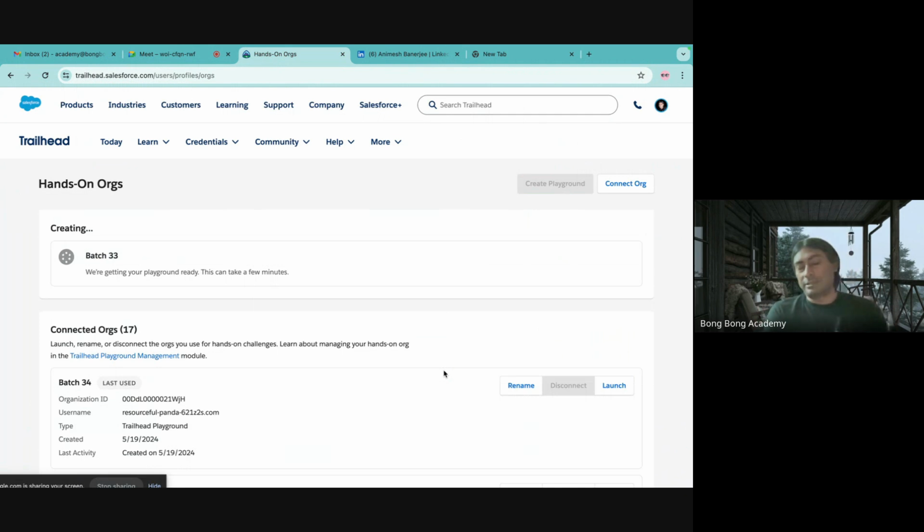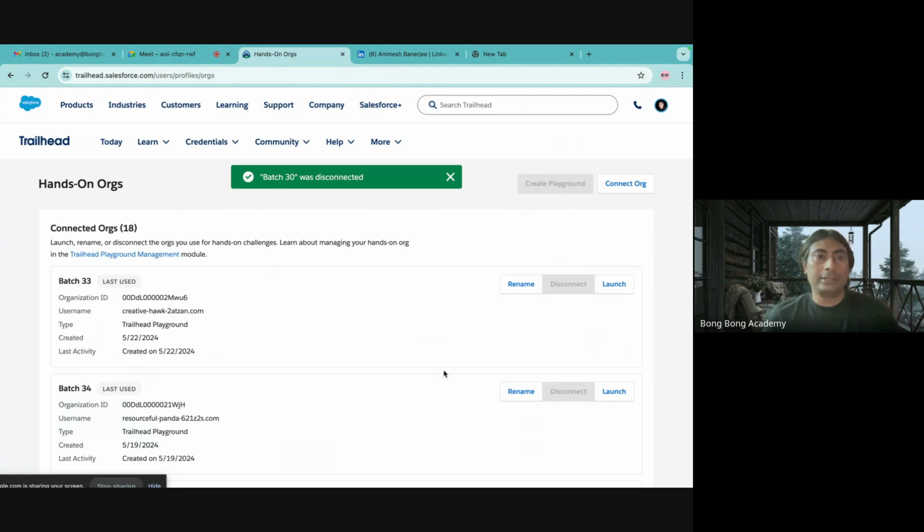And what is your org? We'll discuss this. We'll wait for this to complete. It takes a while, but this will become your free access to an instance of Salesforce. So let us talk about what an instance of Salesforce is. Just like you create an inbox on Gmail, you create your own login, and then you get an inbox in Gmail. That is your own mailbox, right? Similarly, you can sign up and create a hands-on org. Org is short for organization, and that becomes your Salesforce box to practice.